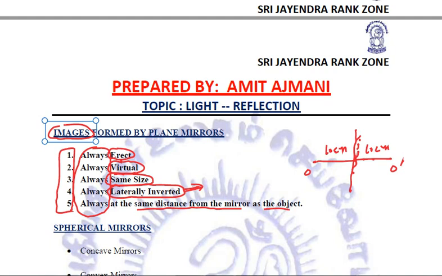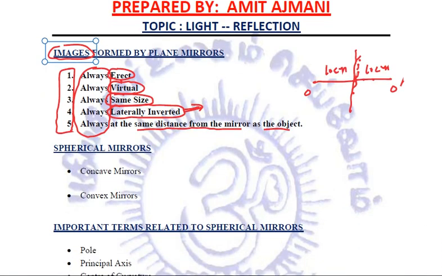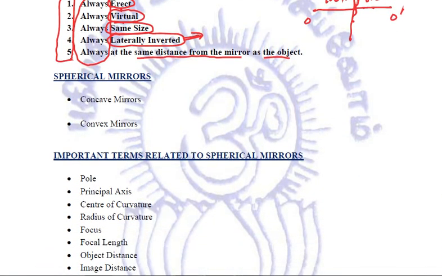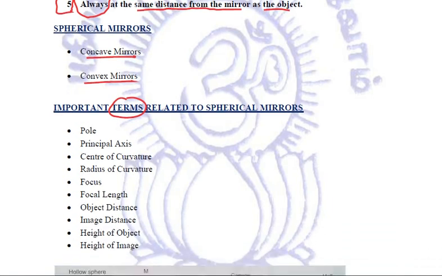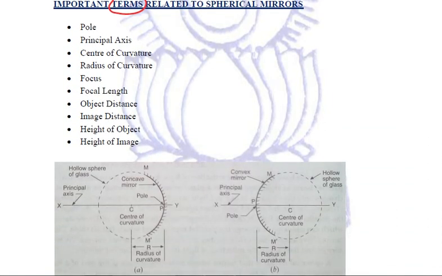Right? Now, quite importantly, we'll be discussing spherical mirrors. We know that spherical mirrors are further of two types, concave mirrors and convex mirrors. Now, there are certain important terms that we need to relate while discussing these concave and convex mirrors. This first one is our concave mirror and the second one is the convex mirror. Right? Now, what is pole? Pole is the midpoint, the center of the mirror, whether it is concave or convex. We will relate in terms of both the mirrors. Pole is the center of the mirror.